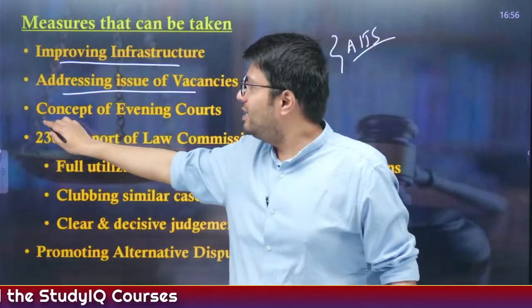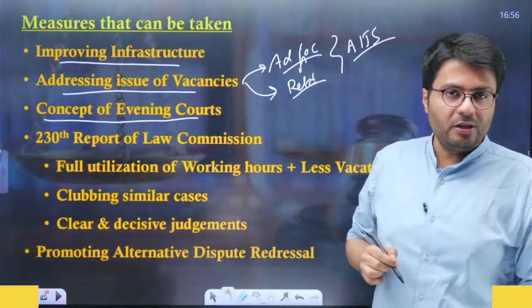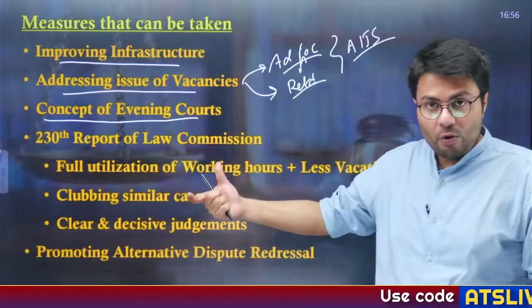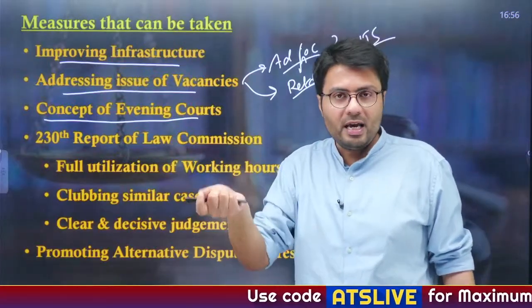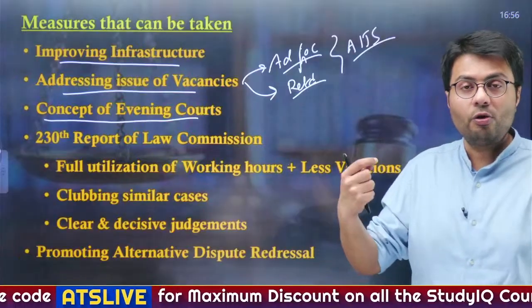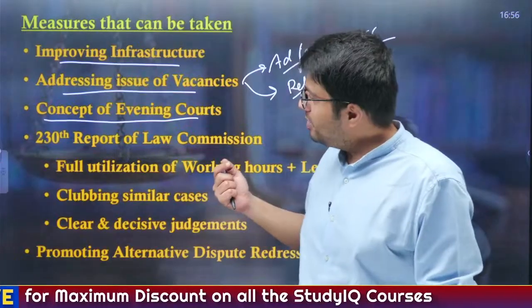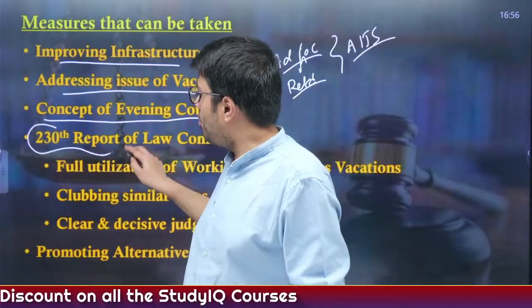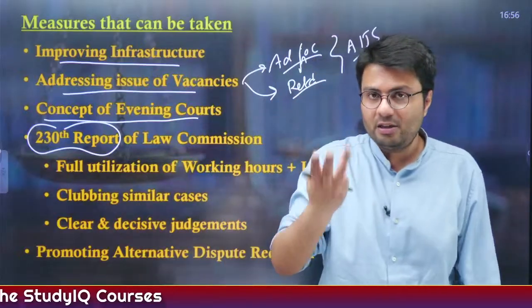Also, you can seek the help of retired judges and law professionals by using the concept of evening courts, so that courts can hear cases later in the evening by enlisting the help of retired judges and also law students. Also, there was the 238th report of the Law Commission that highlighted three measures.